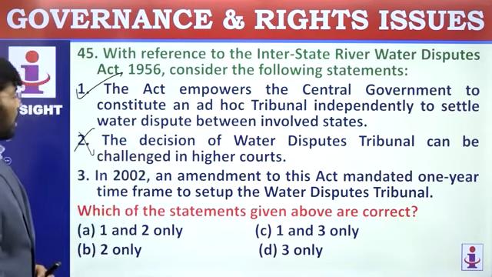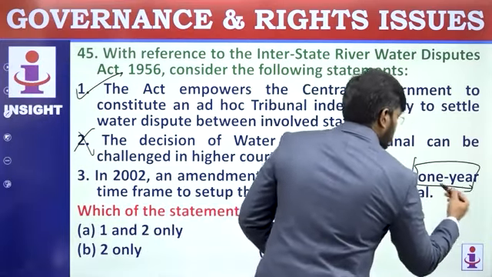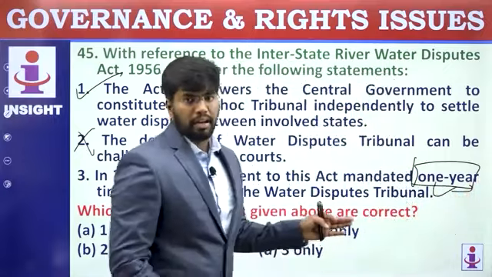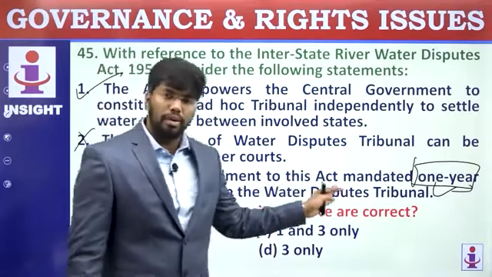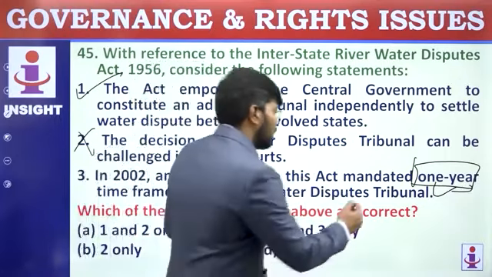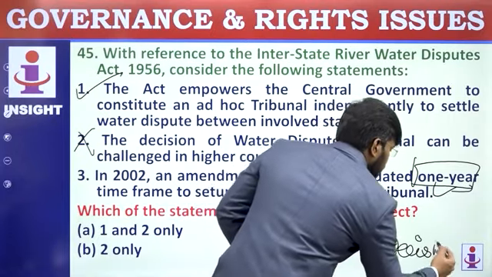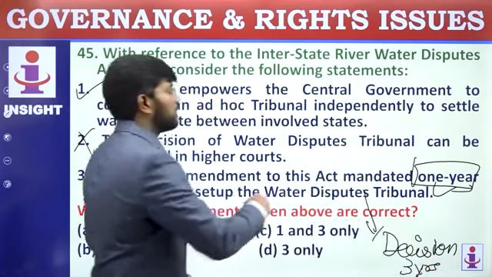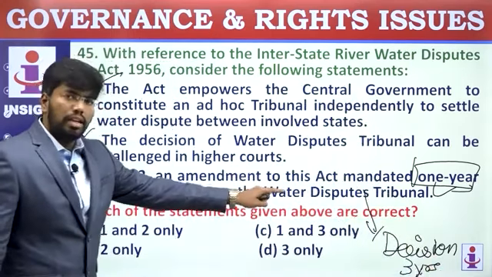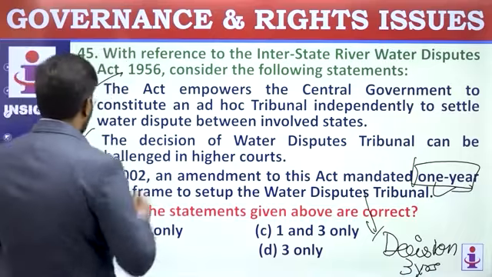In 2002, an amendment to this Act introduced a 1 year time frame to set up a water dispute tribunal. 1 year is correct. This was based on Sarkaria Commission recommendations. They were saying within 1 year, you form a dispute tribunal and the tribunal has to give its decision within 3 years. 3 years is your maximum limit. Within that, you give your decision. Within 1 year, you form a tribunal. So, third statement is correct. Which of the statements above are correct? 1 and 3 are correct.